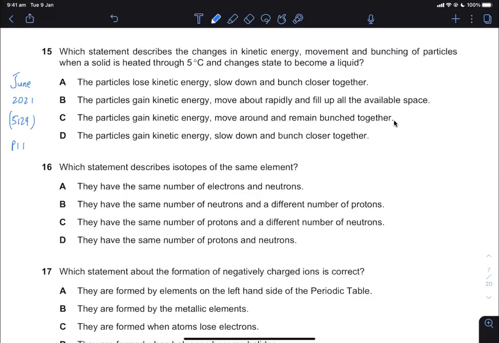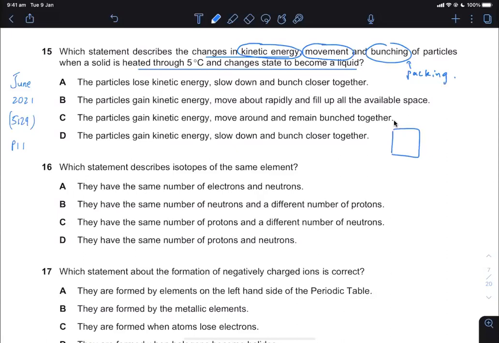Question 15. Which statement describes the changes in kinetic energy? Kinetic energy is to do with movement energy, and how much you move and how much you are bunched together. Bunching is basically another word for packing. You are heated through 5 degrees Celsius, and change state to become liquid.